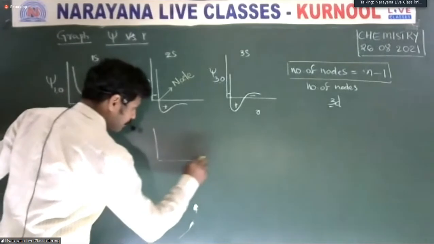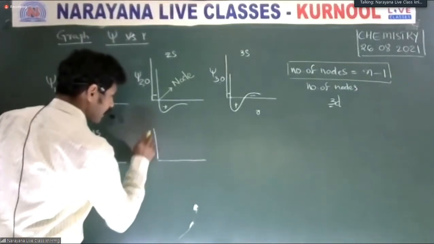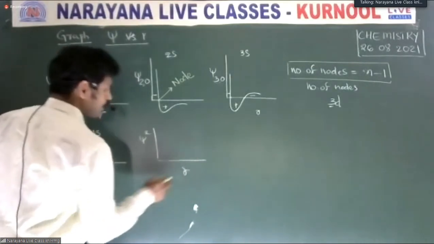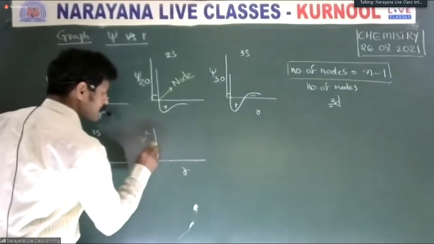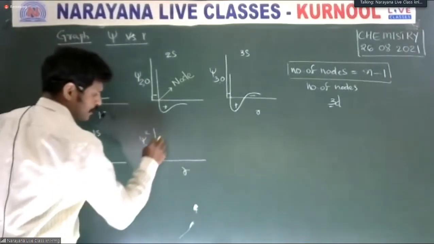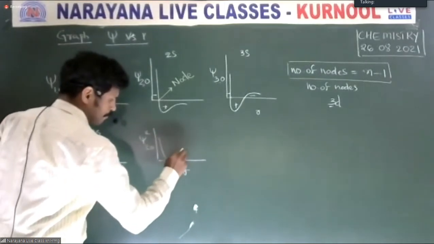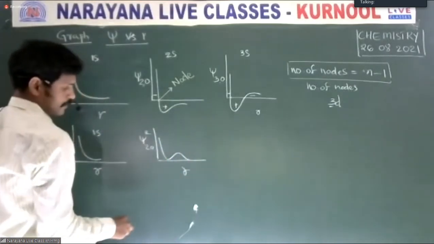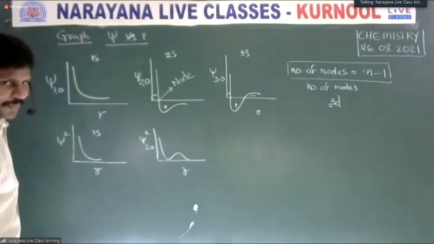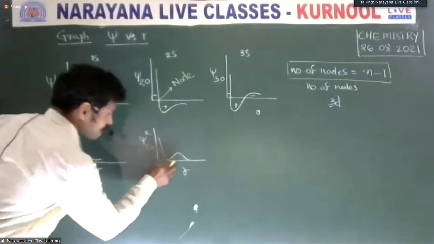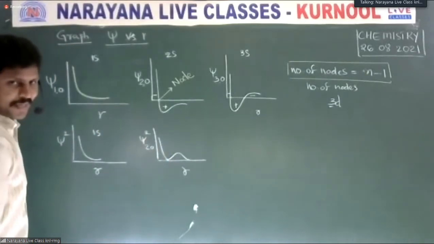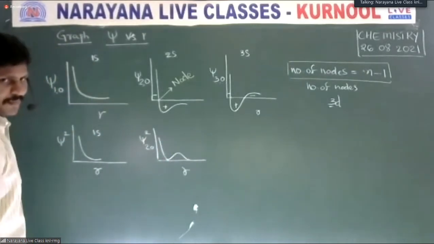The graph drawn between psi square and r for 2, 0. Here. What happened here? This is called a nodal plane.